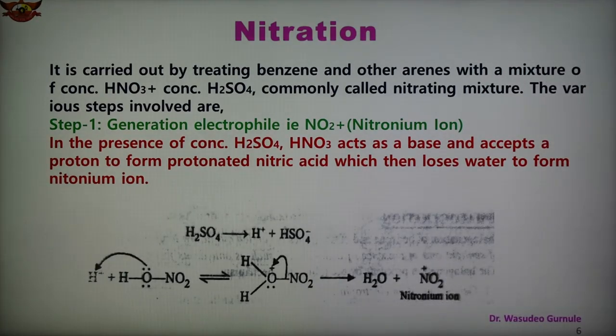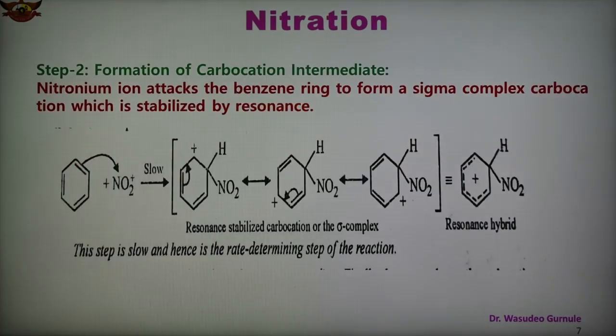So this is the step where we obtain step 1, generation of electrophile nitronium ion. So in this step 1, generation of the electrophile, that is nitronium ion, NO2 plus. As we know, the second step is the formation of carbocation intermediate. So the second step is the attack of electrophile on the benzene nucleus, and we obtain the carbocation intermediate. Now how is this intermediate resonance stabilized?